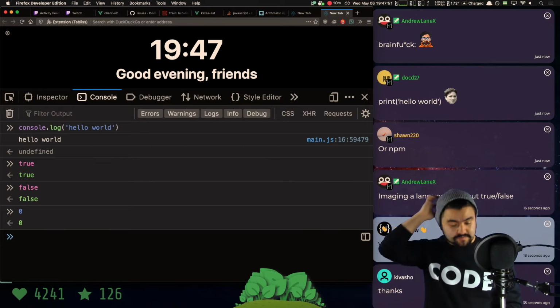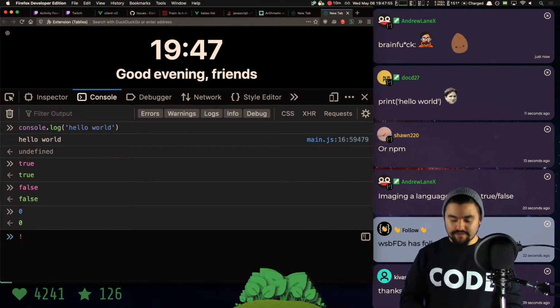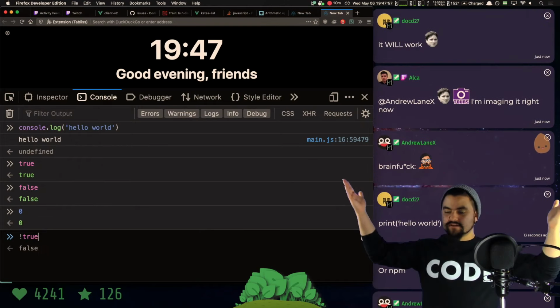So the other thing we introduced was this exclamation mark. So in programming, the exclamation mark usually means not. So if I do not true, what is the opposite of true?